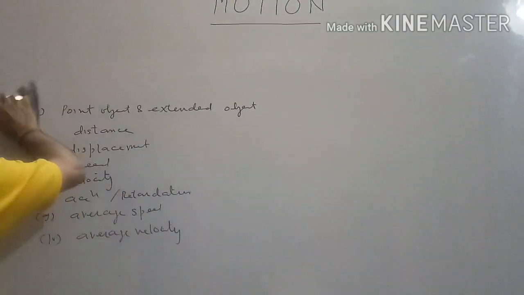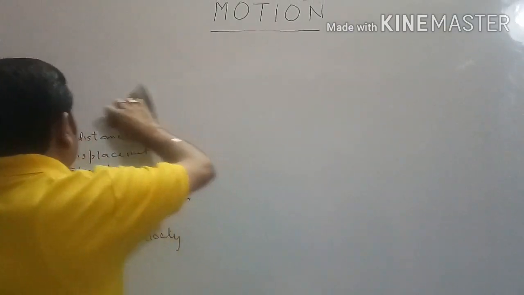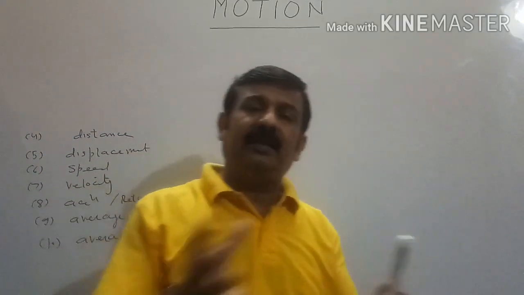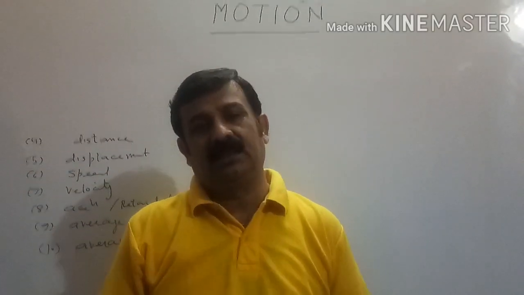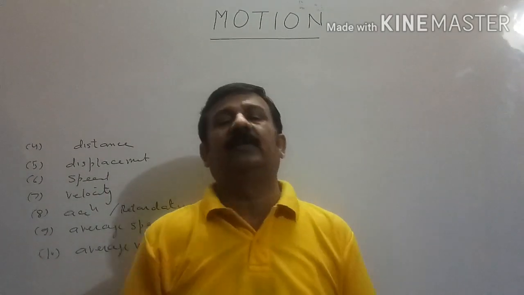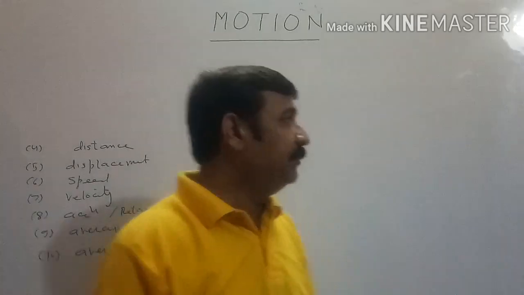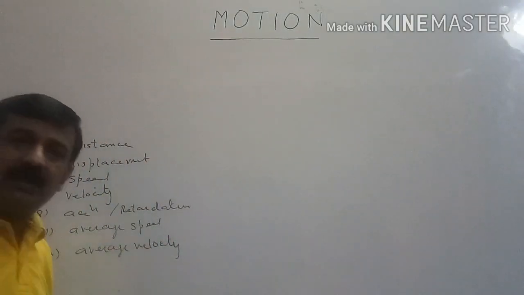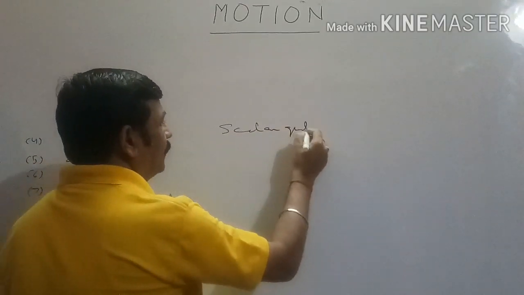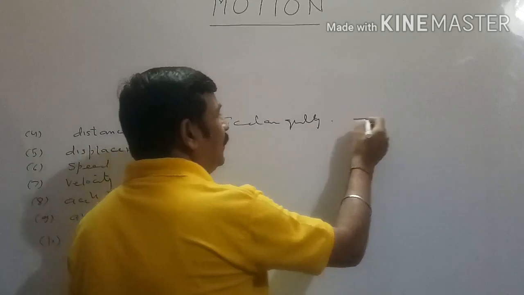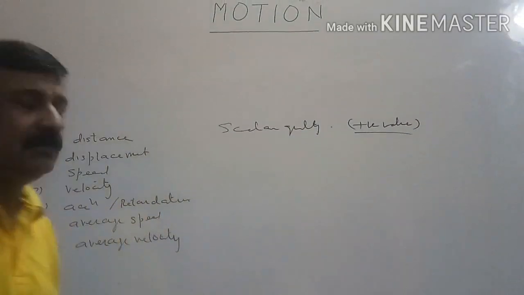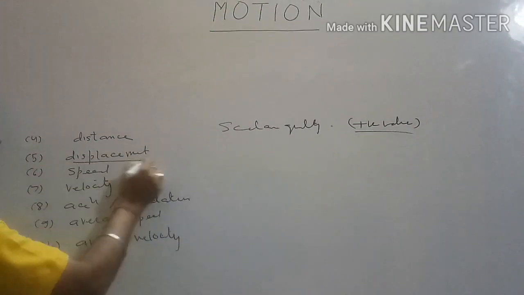Next is distance. Total path length traveled by the body during motion is known as distance, or the length of the path between initial and final position of the body is known as distance. This is the simplest definition. So many times you have heard it in junior classes also. Distance is a scalar quantity, hence it consists of only positive value. Distance cannot be taken with negative sign.